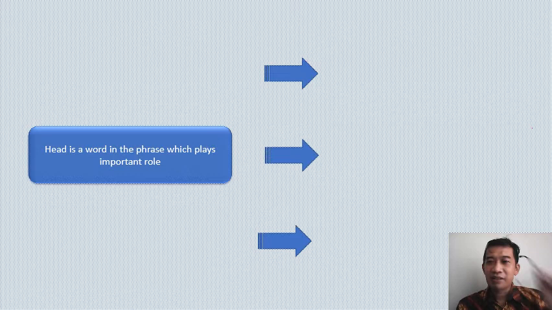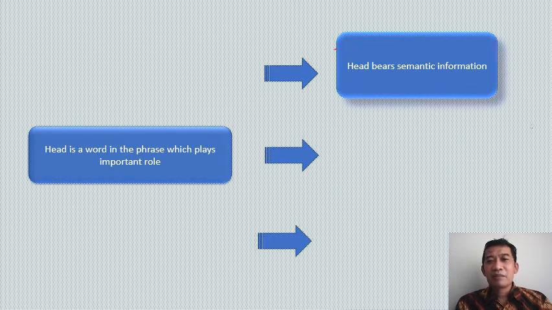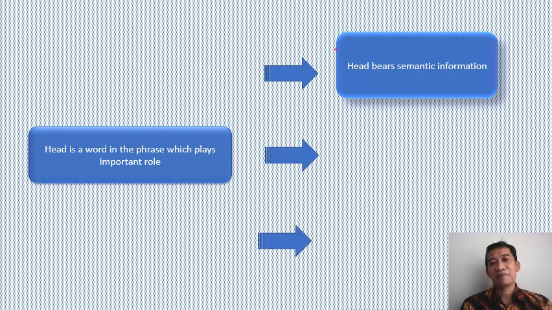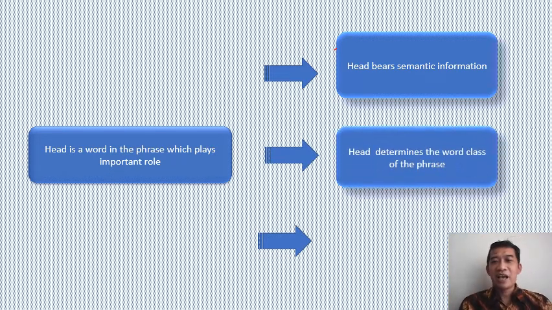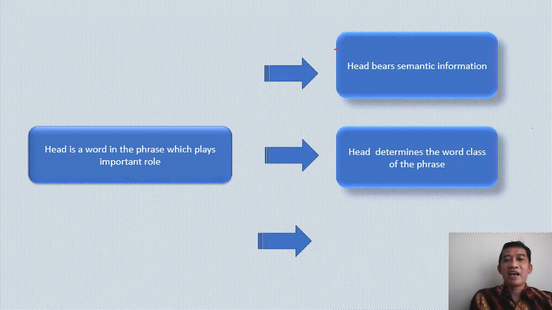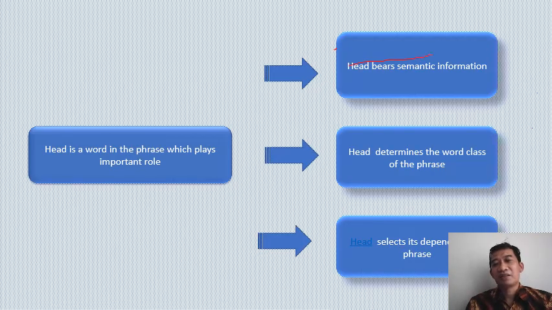First, the head bears the semantic information of the phrase. Secondly, the head determines the word class of the phrase. And then the last, the head selects the dependents of the phrase.